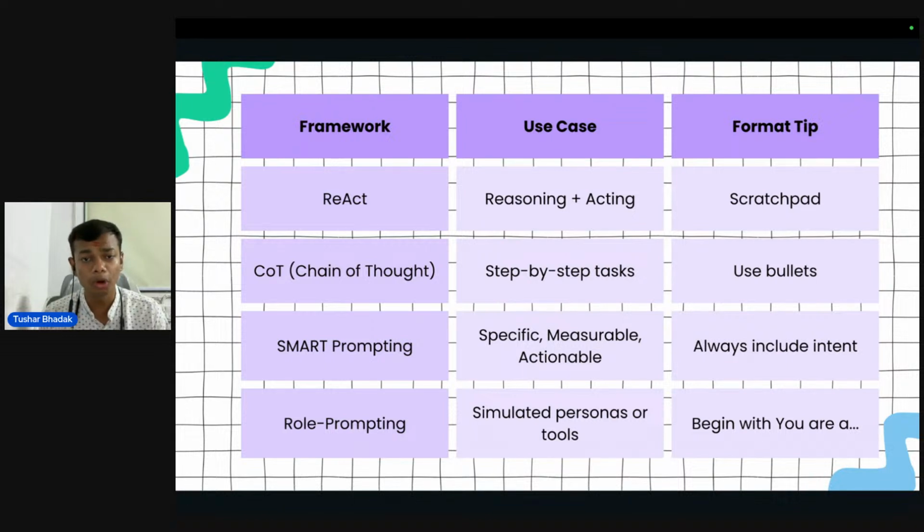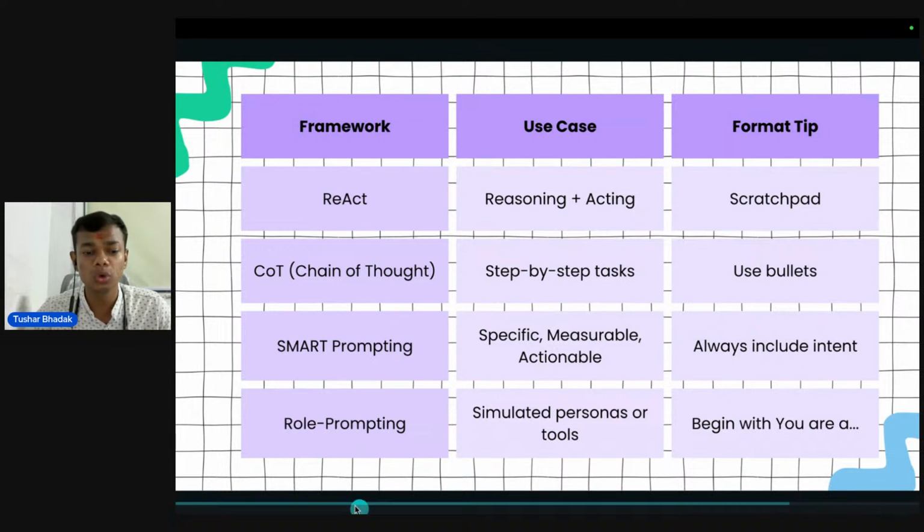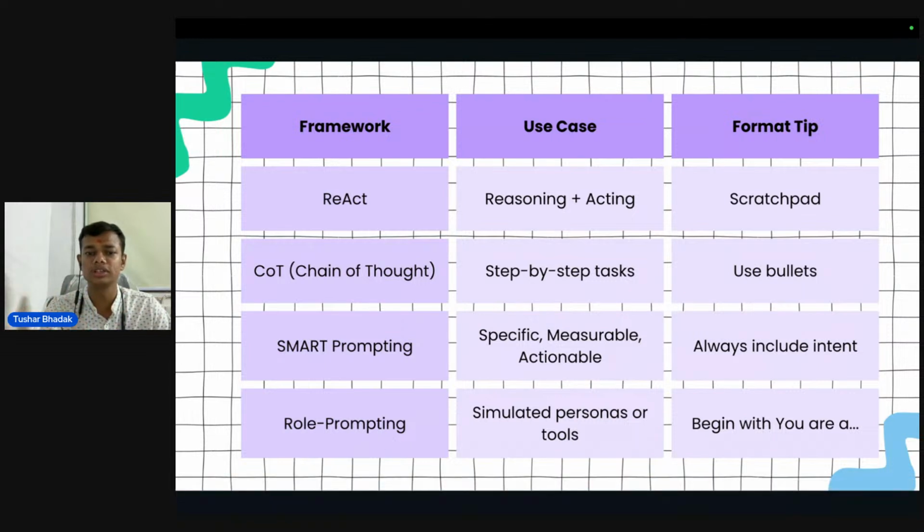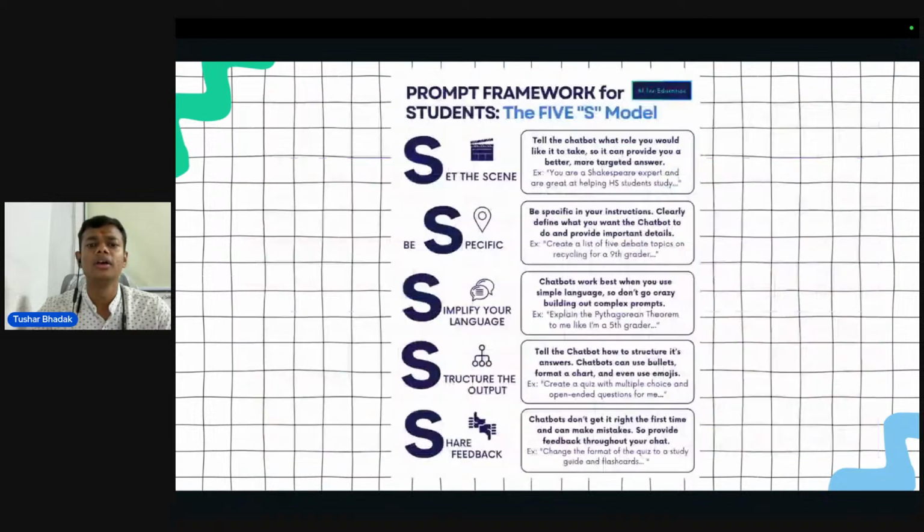We have the role prompting framework, which is a role-based framework. It simulates personas or tools, and its format always begins with 'You are a XYZ'. As you know, in our framework also we used role prompting. Why? Because we are giving a role to the agent, that you are a senior UI designer, right? So these are the frameworks that are highly used for prompt engineering.